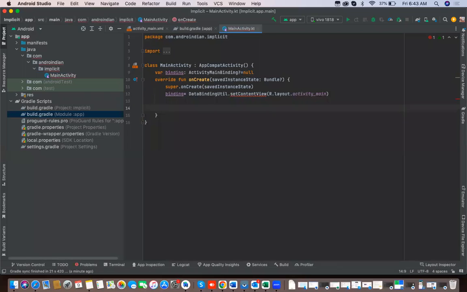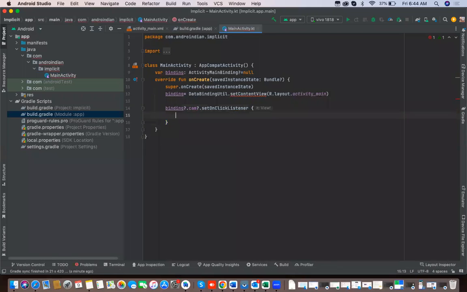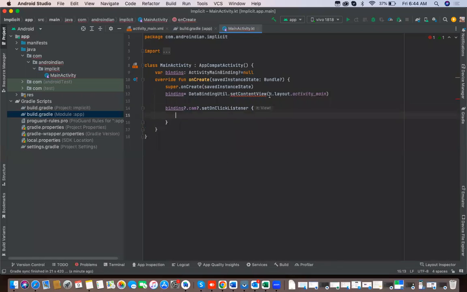Now here I'll apply the listener for the button, that is binding.cam.setOnClickListener. So set on click listener. Here we need to add the right context. Done. Now within this listener, we need to write the code to open the camera.